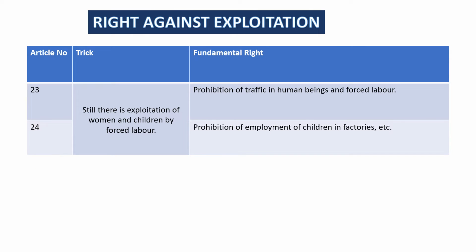Right against exploitation. Article 23 and 24 are right against exploitation. The trick is, still there is exploitation of women and children by forced labor. So Article 23, the fundamental right is prohibition of traffic in human beings and forced labor or bonded labor. Article 24, prohibition of employment of children in factories.